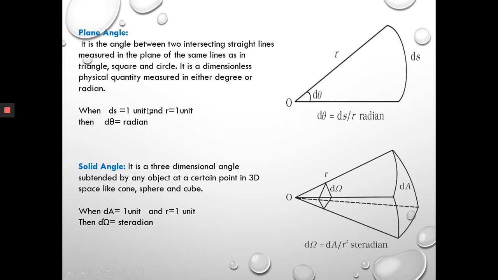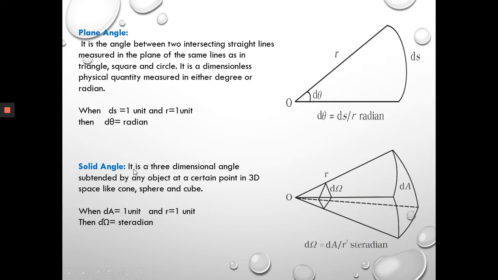Now if we take ds is equal to 1 unit and the radius r is equal to 1 unit, then plane angle d theta will be 1 radian because the units of ds and r cancel out each other, and d theta, that means the plane angle, is a dimensionless quantity.